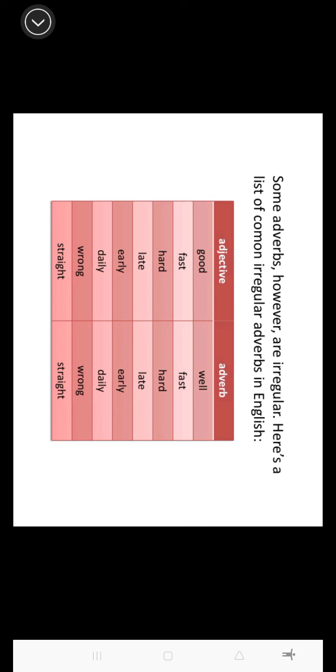But in this case, no, we need to change the word to another because it is irregular. So we have good, well, fast, also fast, hard, late, early, daily, wrong, straight. So how do I know whether this is an irregular adjective or adverb?